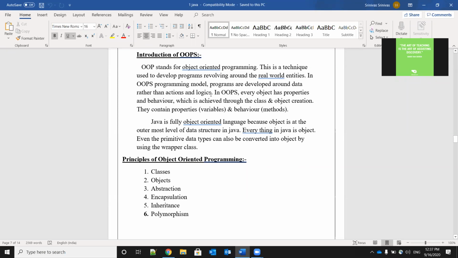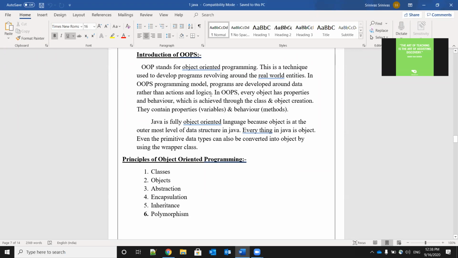We already know the meaning of variable. So property means nothing but variable and behavior means nothing but method. What is a method? It is nothing but a function. We created functions in C. Do you remember, all of you? Same like functions, here in Java we are going to write methods.